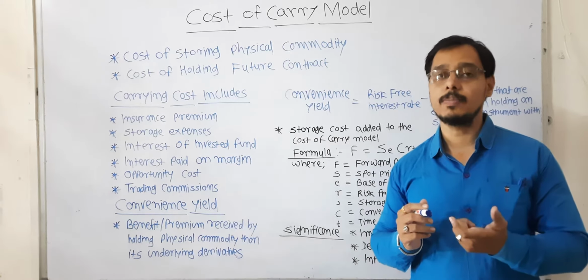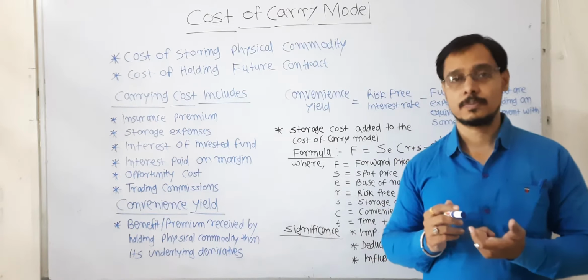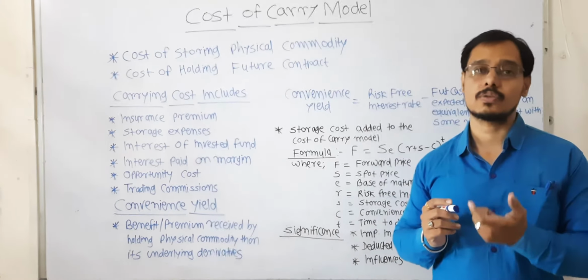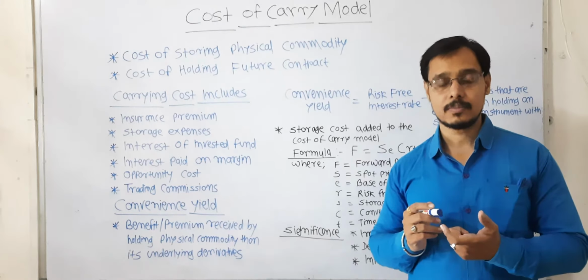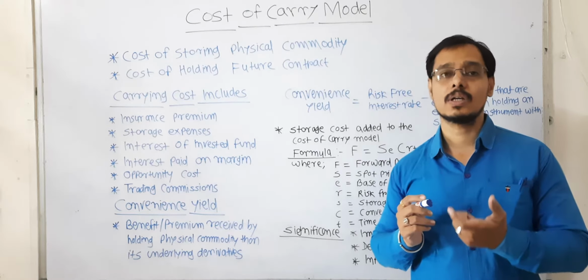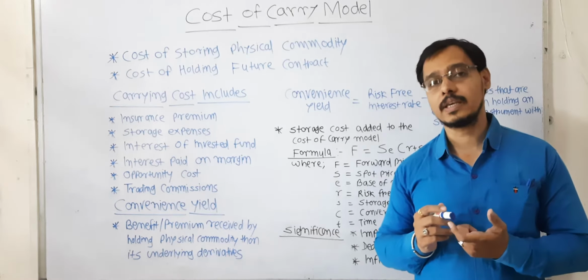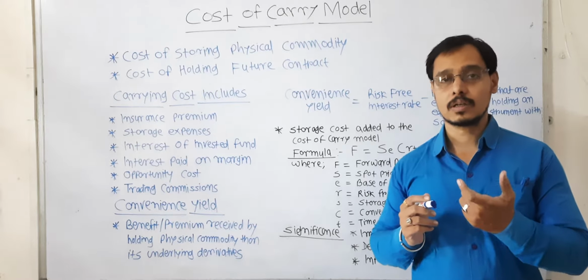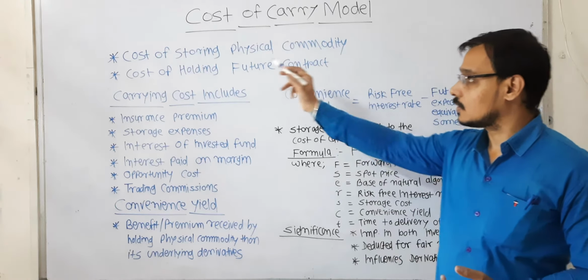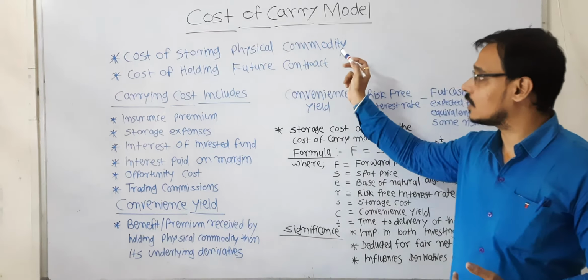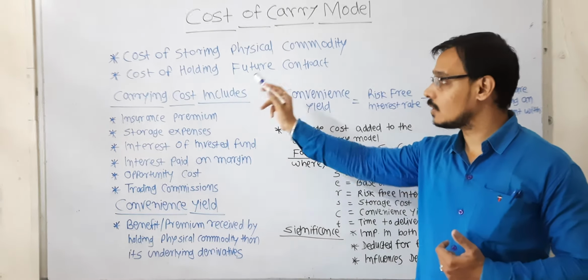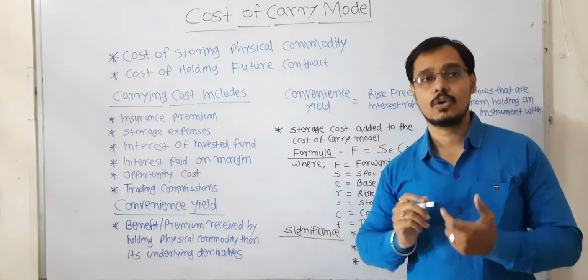That rent will be its storage cost, and that storage cost will be considered while calculating your returns after selling the particular commodity. So, cost of storing a physical commodity, then cost of holding a future contract.